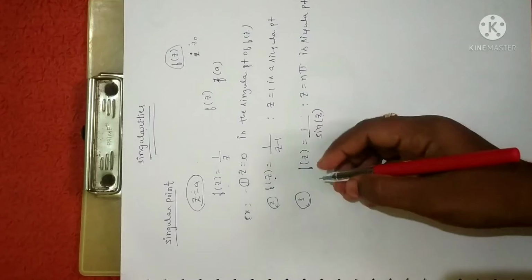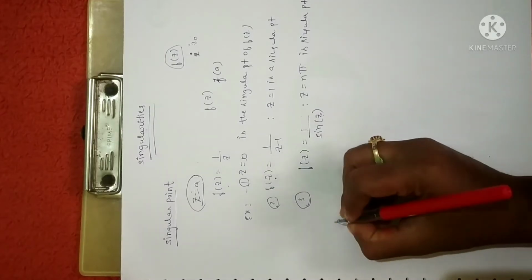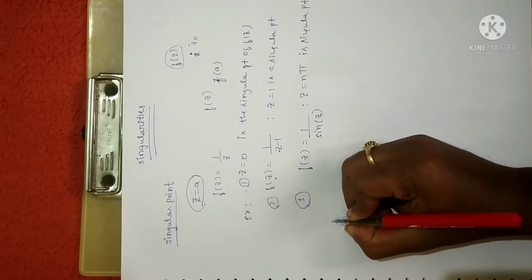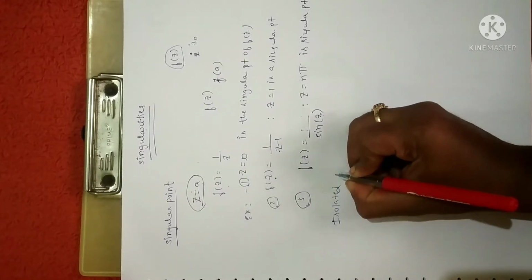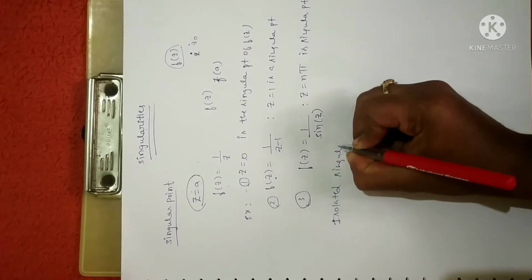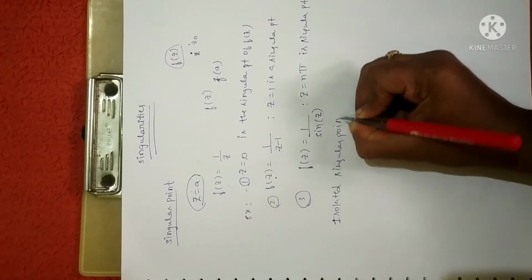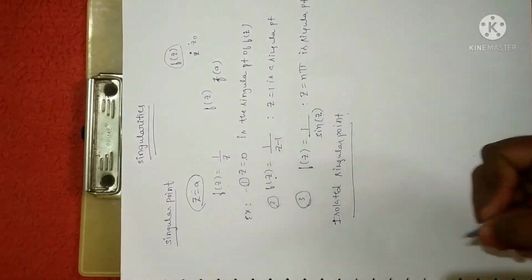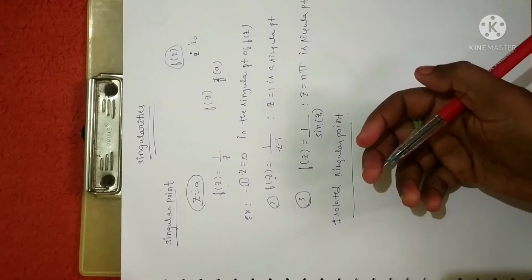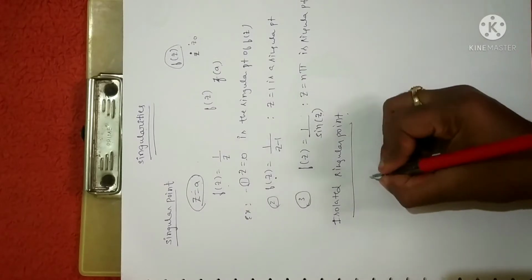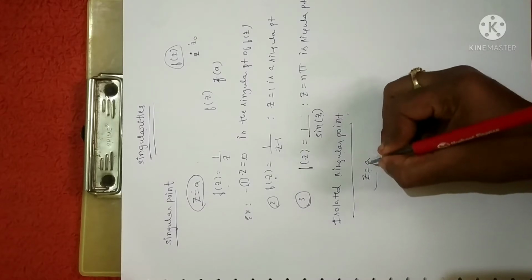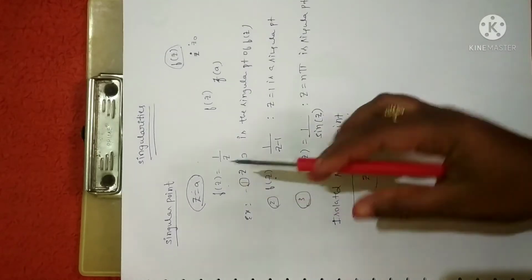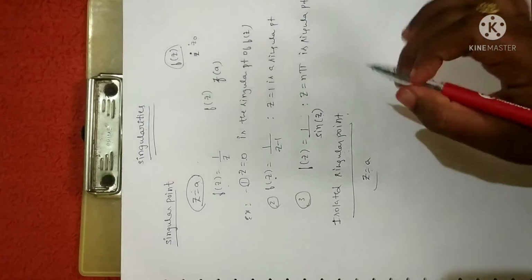Now the next concept is the isolated singularity. It is one of the types of singularity. It can be defined in two or three ways. First of all, the point z is equal to a should be a singular point, as it fails to satisfy the analytical condition.